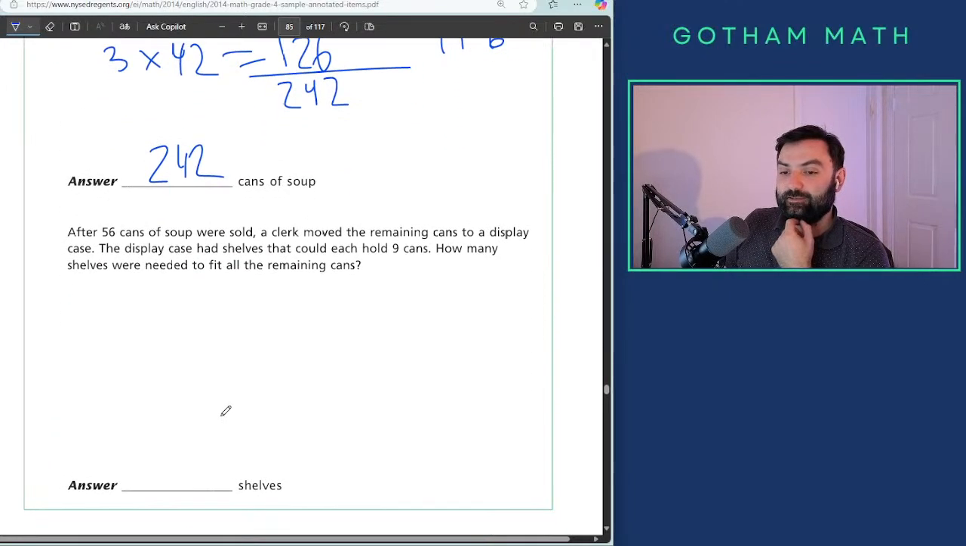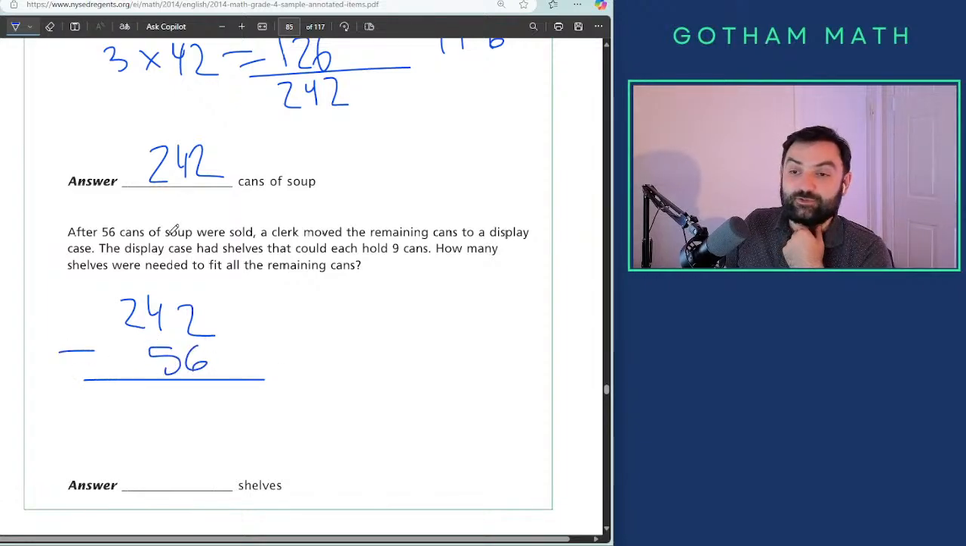Second, after 56 cans of soup were sold, a clerk moved the remaining cans to a display case. The display case had shelves that could each hold 9 cans. How many shelves were needed to fit the remaining cans? Okay, so 56 were sold. So what do we do? Grocery store with the cans? So we have to subtract, right?